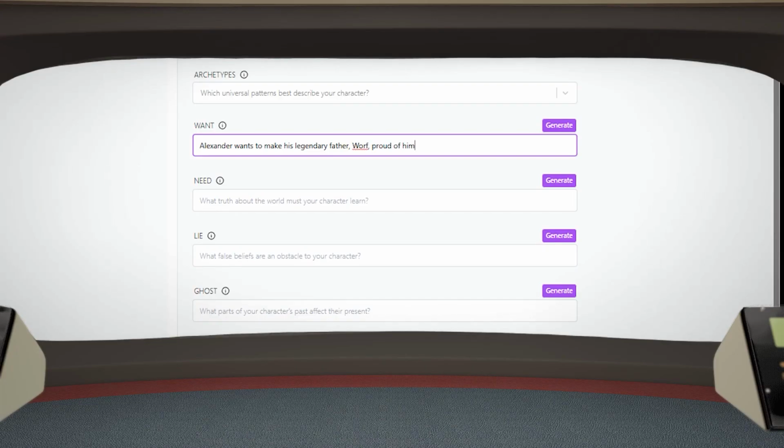Confirmed. What truth about the world must this character learn? The truth? Interesting. Can we skip ahead? What false belief does this character hold? Let's try the next one. What issue from this character's past continues to haunt and influence them? Oh, well, that's easy. The first time Alexander came on board, he watched his mother die.